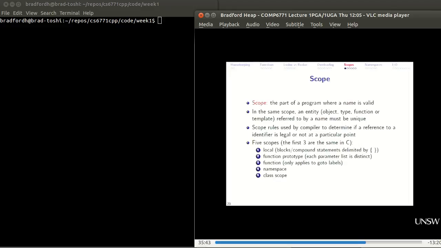C++ has 5 different types of scope. There's local scope, which is anything that's between two braces. Normally you see the braces when you're doing function calls, but you can just arbitrarily put some braces in, and that creates a new scope block. You have a scope for function prototypes, so function declarations. You then have a function level scope, which we'll clear up very briefly. It's only used for goto labels. You have namespace scope, and you've got class scope.